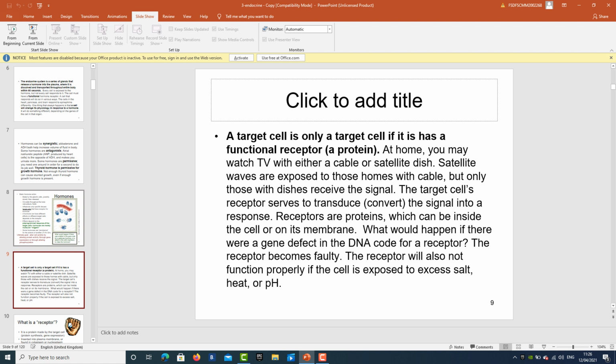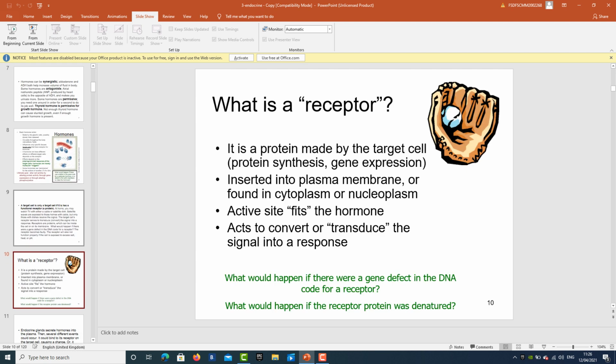A receptor is a protein which is made by the target cell through protein synthesis and gene expression, and is inserted into the plasma membrane or found in cytoplasm or nucleoplasm. Its active site fits the hormone, and it acts to convert or transduce the signal into a response.